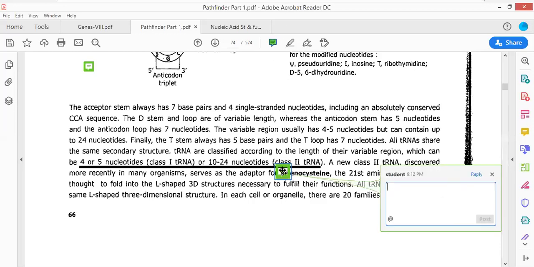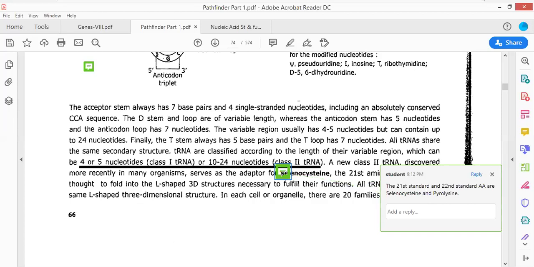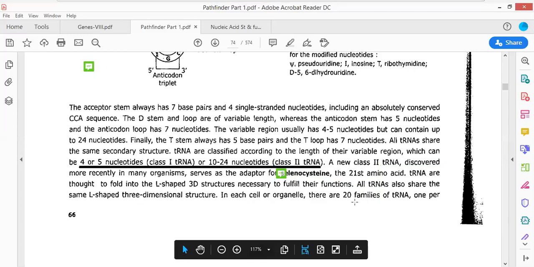Two things are very important. The 21st and 22nd amino acids are selenocysteine and pyrrolysine. So these are the two different types of amino acids that are most important, selenocysteine and pyrrolysine. Okay, so it will be using that of serine. Sorry, thanks for the correction made, Krishna.